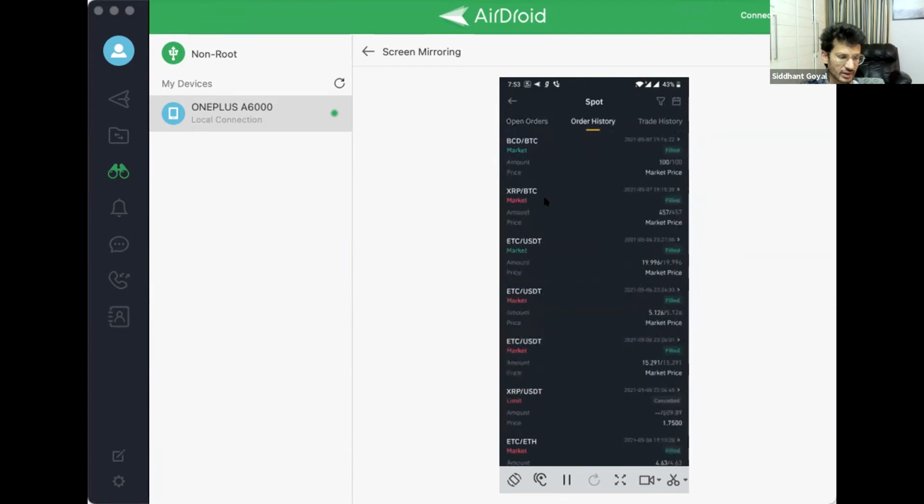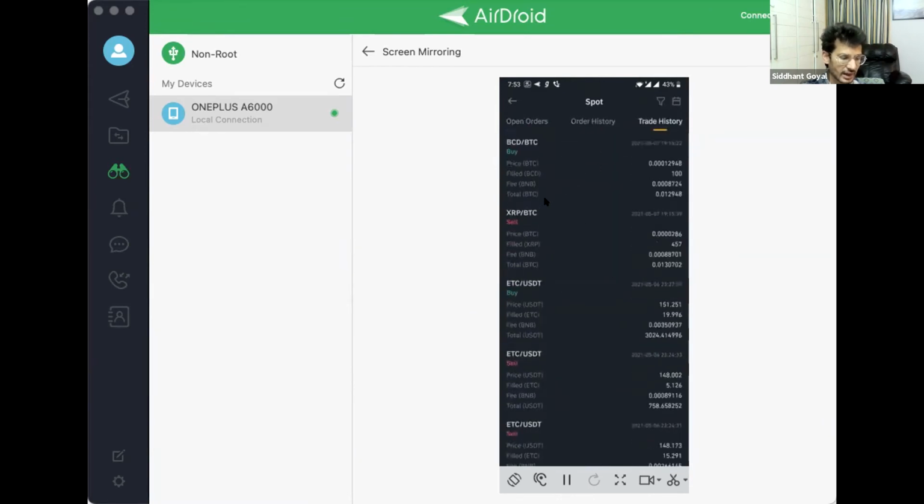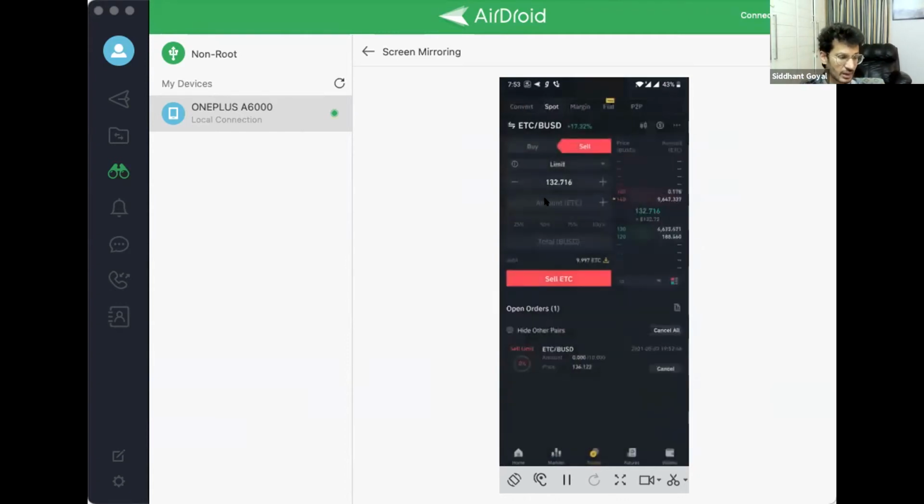Other than that, I can see the trade history here, what coins and what fees that I have paid. So here I've paid fees in BNB. You have an option to pay fees in BNB or USDT. I recommend that you pay in BNB, because then you get a discount of 50% on the transaction fees that you're paying. And this is how Binance Portal earns money. Okay, going back, so this is how you place buy orders and sell orders.